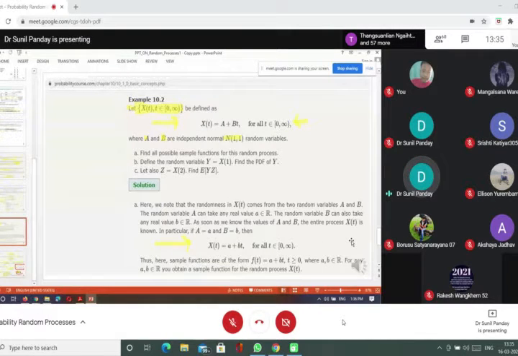So this is known as the sample function. Thus here the sample functions are of the form f(t) = a plus bt, t greater than or equal to 0, because this is the way t is defined. Here a, b belong to the set of real numbers. So this is the sample function or sample realization of the random process xt.